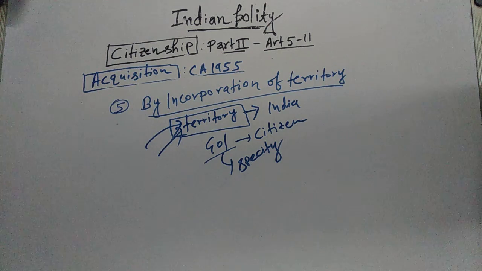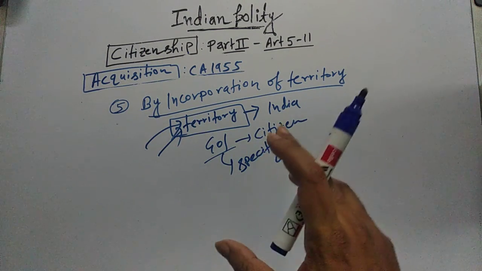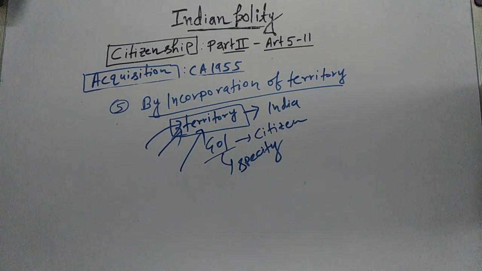So this is the fifth way by which Indian citizenship can be acquired, that is, by incorporation of territory.